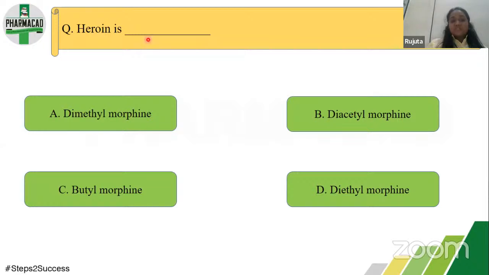Okay. Next question: heroin is what? Now what are the options? Dimethyl morphine, diacetyl morphine, butyl morphine, and diethyl morphine. Now remember codeine. Codeine was what? It was methoxymorphine. And heroin was what? It was diacetyl morphine. Just before some slides, where I explained the opium alkaloids, I had mentioned this. Heroin is diacetyl morphine and codeine is methoxymorphine.